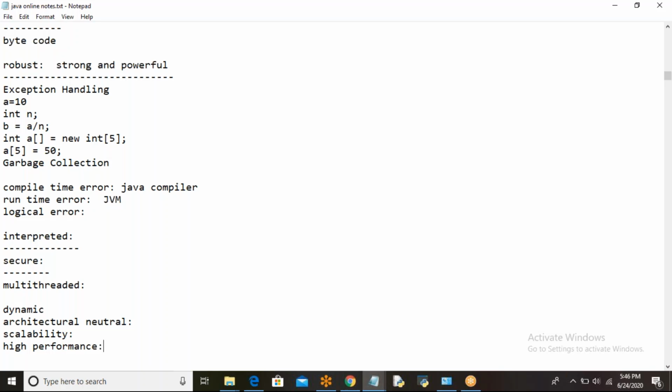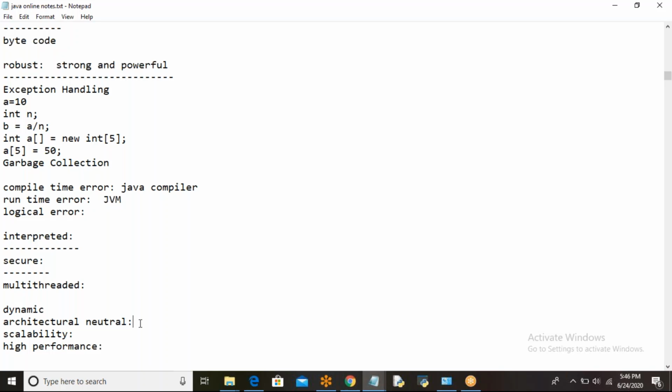Got it clear? So when a language is interpreted, its performance will generally be slower. But here it is not like that, because it is taking the support of the JIT compiler. That makes Java a high performance programming language. Got it clear? Next one is architecture neutral. What is architecture neutral? Because here there are no implementation dependent features. It is neutral on the architecture, neither dependent nor independent.